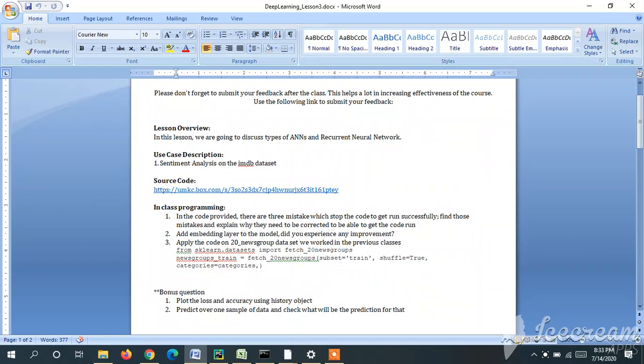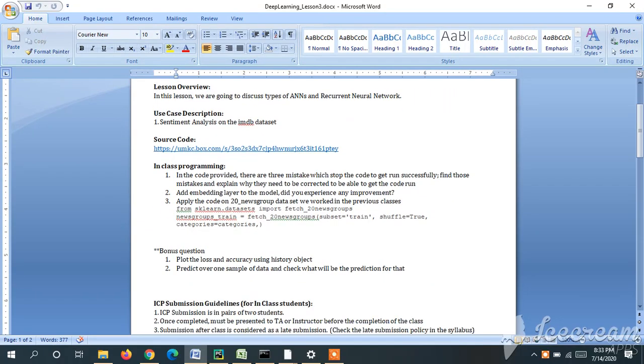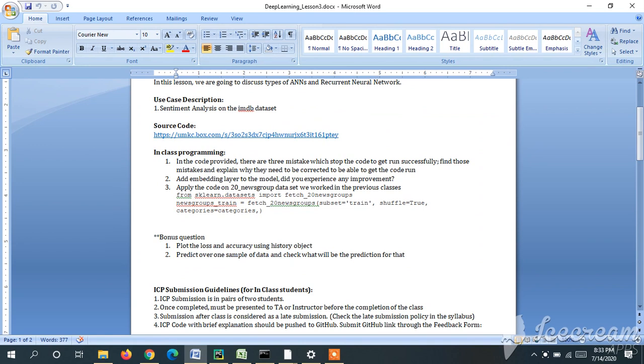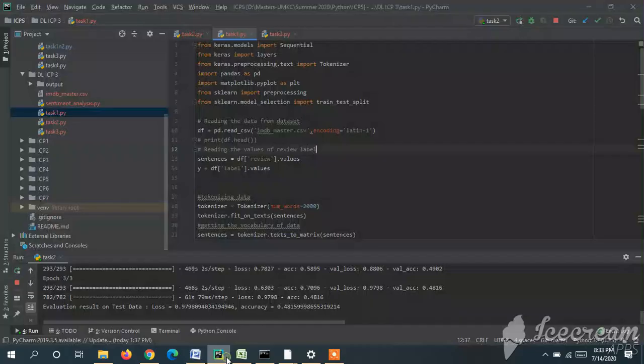This is Deep Learning Lesson 3. Today's task is: in the provided source code, there are 3 mistakes. We need to correct them. This is today's first task.